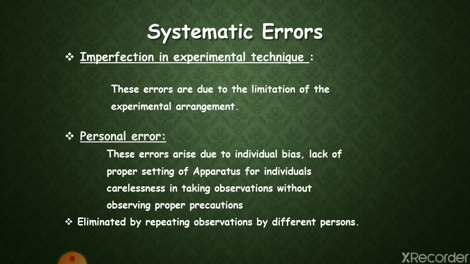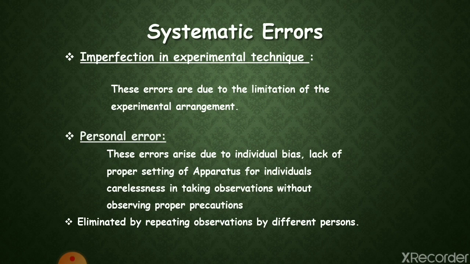Imperfection in experimental technique. These errors are due to the limitations of the experimental arrangement. For example, error due to radiation loss in calorimeter experiments, or error due to buoyancy of air when we weigh a body in air. Such errors cannot be eliminated altogether, but necessary corrections can be applied for them.